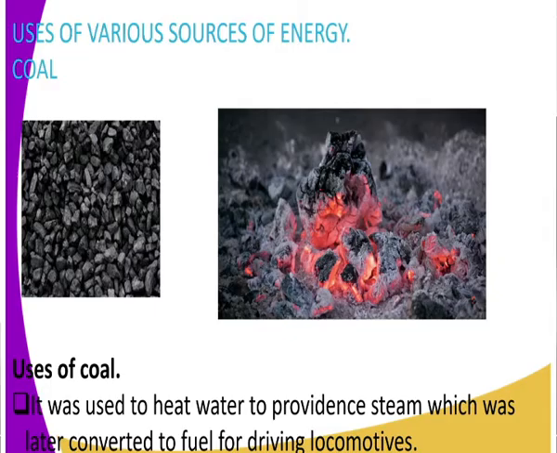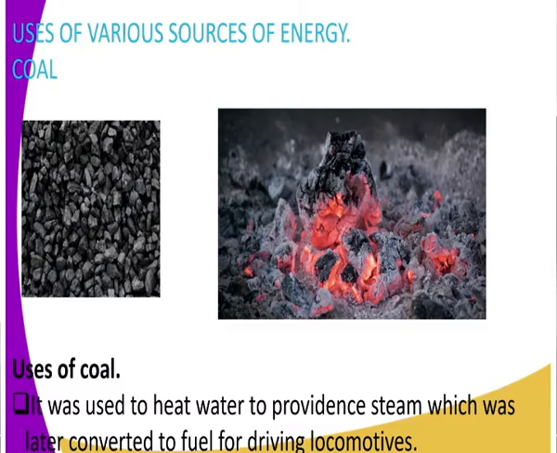Now, let us look at the uses of coal as a source of energy. Coal was used to heat water to provide steam, which was used for driving locomotives. Since coal produces heat, the heat could heat water, and the steam produced from the water was used to drive the steam engines.